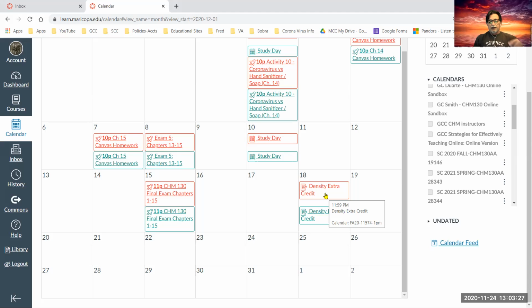The other aspect about the extra credit, think about this for a moment. They show you 100 milliliters of a liquid. You immerse the block, and then you get a new volume reading, which could be, let's say, 120. Remember, the 120 is not the volume of the block.